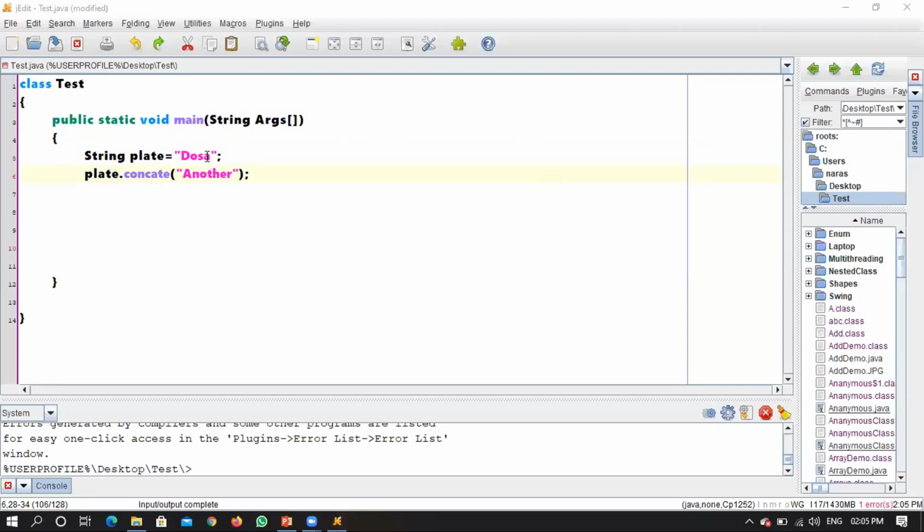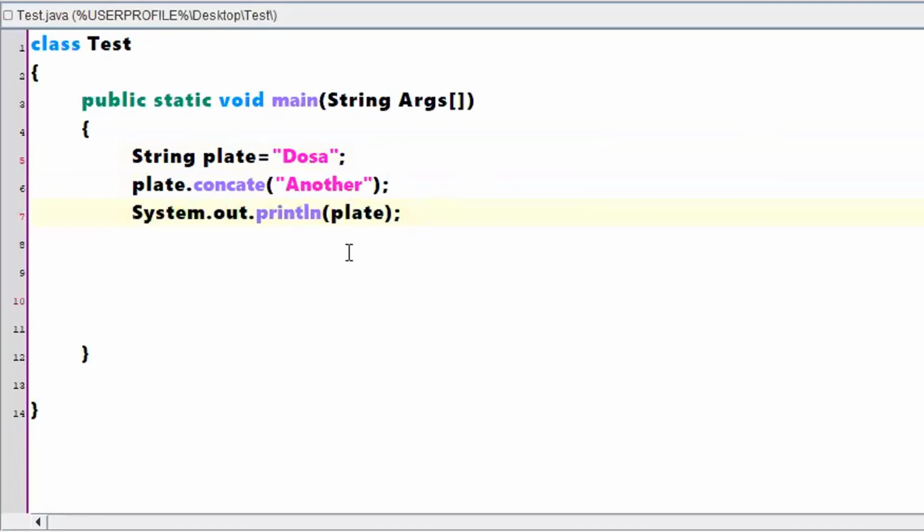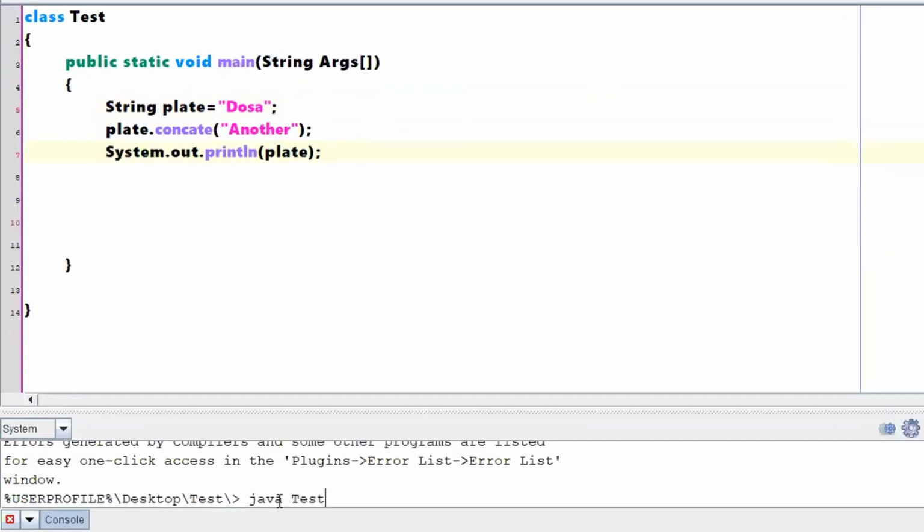Yes, because this is a string concatenation, obviously it will create one more string. Now if I write a system.out.println statement here, saying what is the content of plate, it will not display this combined answer, rather it will display only dosa.